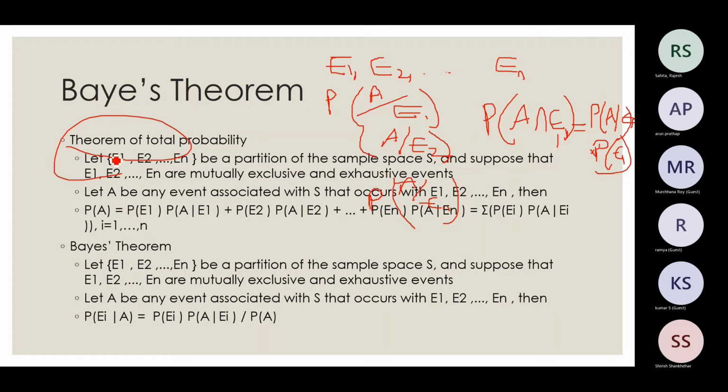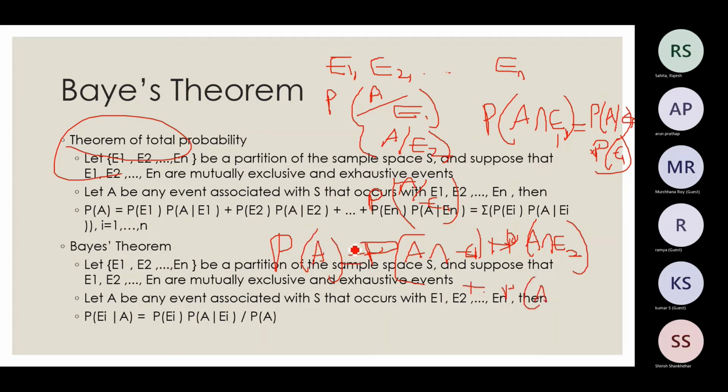Now the total theorem of probability asks us to find what is the probability of A. We have considered here that E1 to En events can happen. So probability of A is probability of A intersection E1 plus, since all these are mutually exclusive events, any one of these only we are assuming will occur, probability of A intersection E2, up to probability of A intersection En, right?